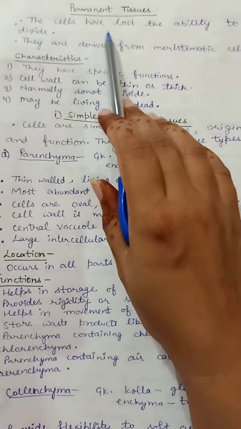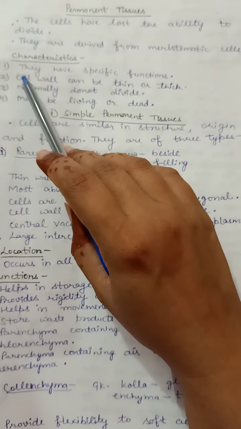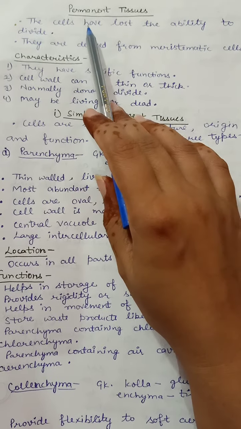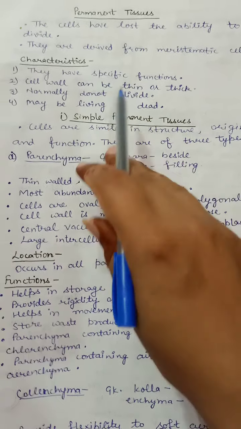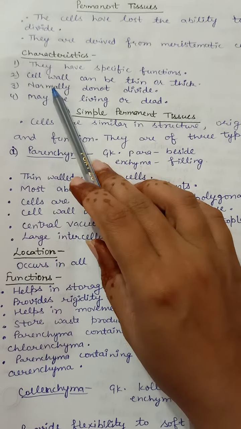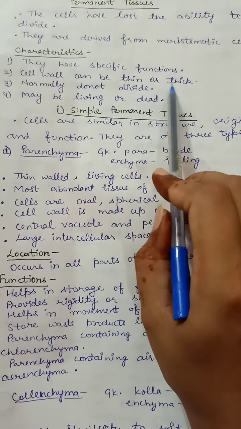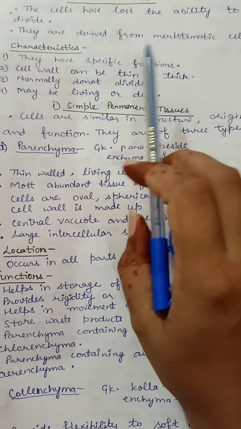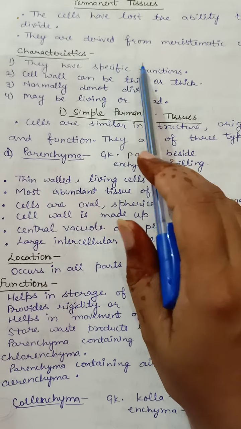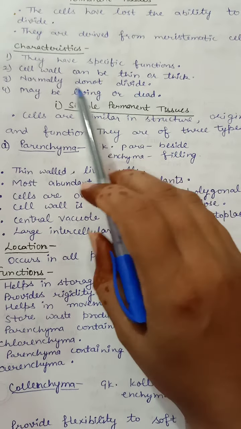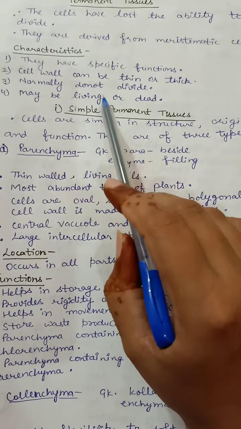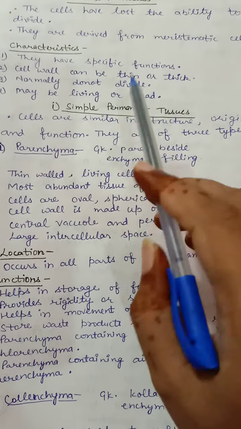Now, what are the characteristics of permanent tissues? The first characteristic is they have specific functions, meaning different types of permanent tissues have different types of functions. Second is the cell wall. The cell wall can be thin or it can be thick also. Third, they normally do not divide because these are permanent. They may be living or dead. The cells of the permanent tissues may be living or dead.